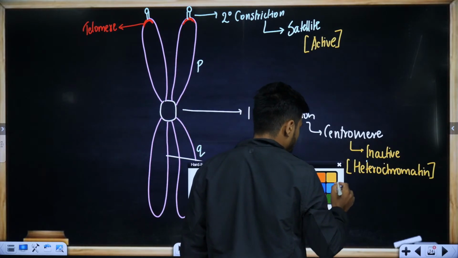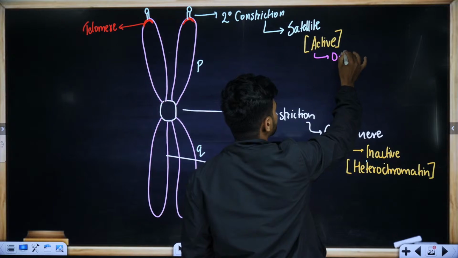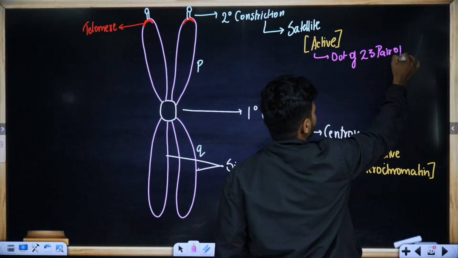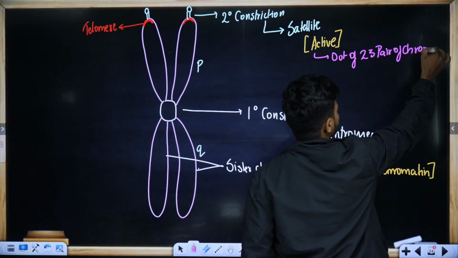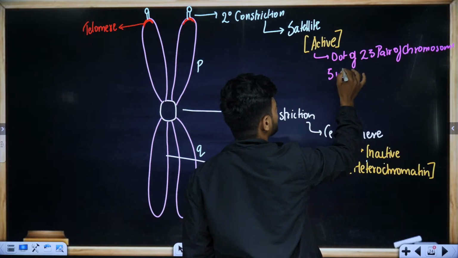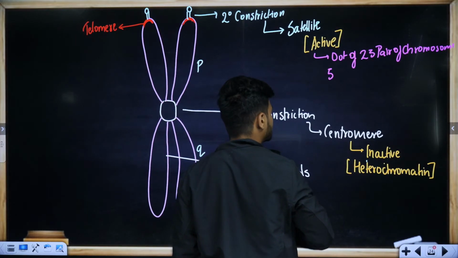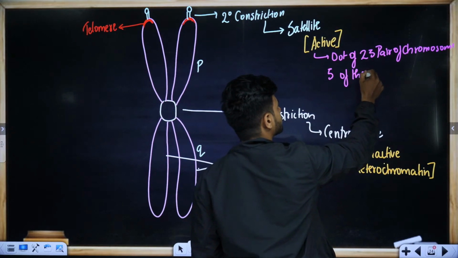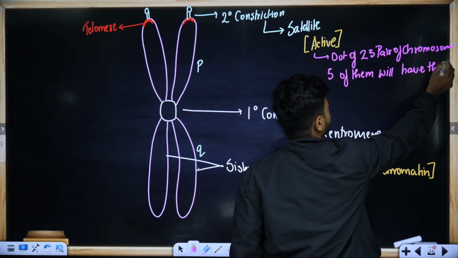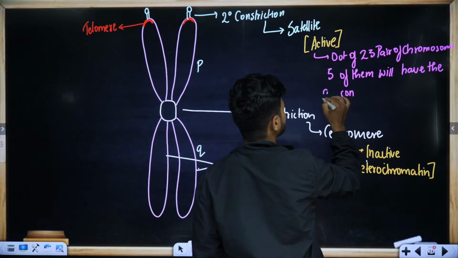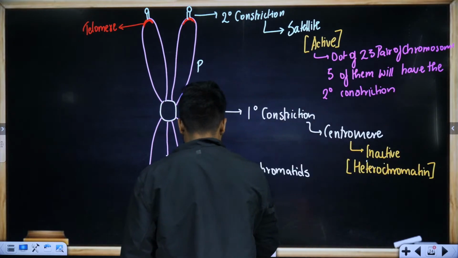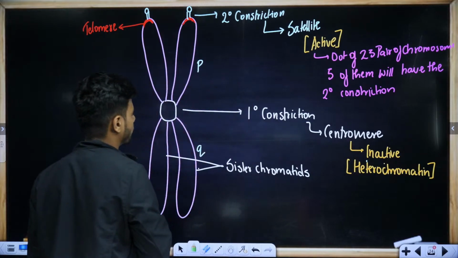And also remember, out of 23 pairs of chromosomes, 5 of them will have the secondary constriction. Remember that point.